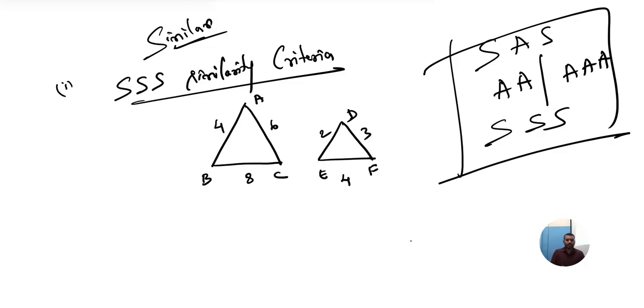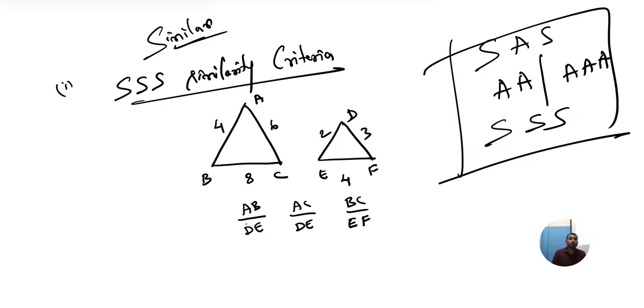Now directly we can say that side AB is proportional to side DE, side AC is proportional to side DF, side BC is proportional to side EF.